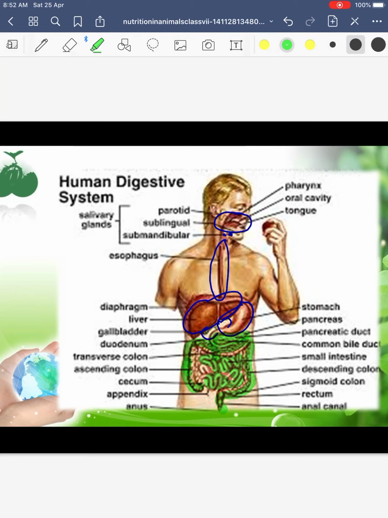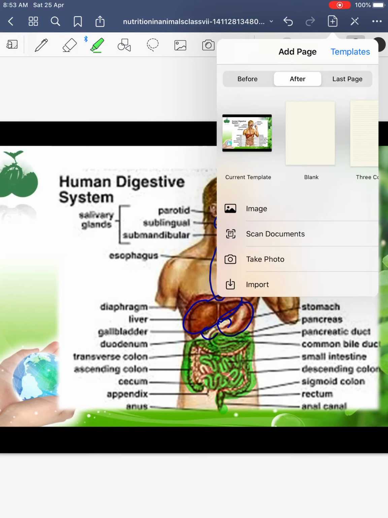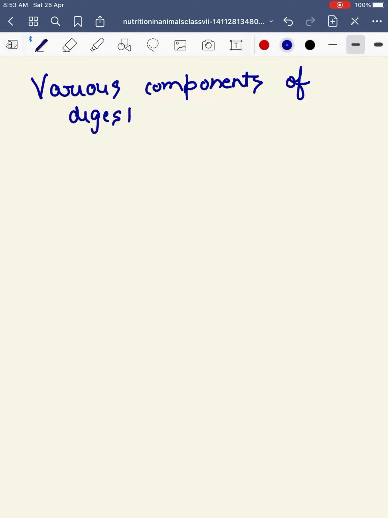Okay, so I am telling all the components once again, that what all we are going to read in the digestive system. So the various components of the digestive tract are